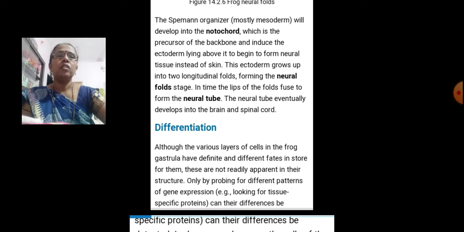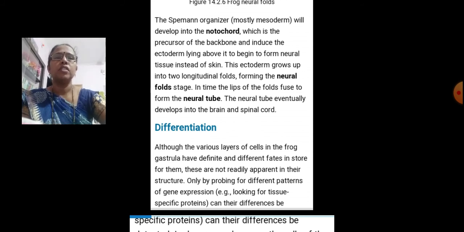The Spemann organizer, mostly originating from the mesoderm, will develop into the notochord, which is the precursor of the backbone, and induce the ectoderm lying above. It too begins to form the neural tissues instead of the skin. This ectoderm grows up into two longitudinal folds, forming the neural fold stage.